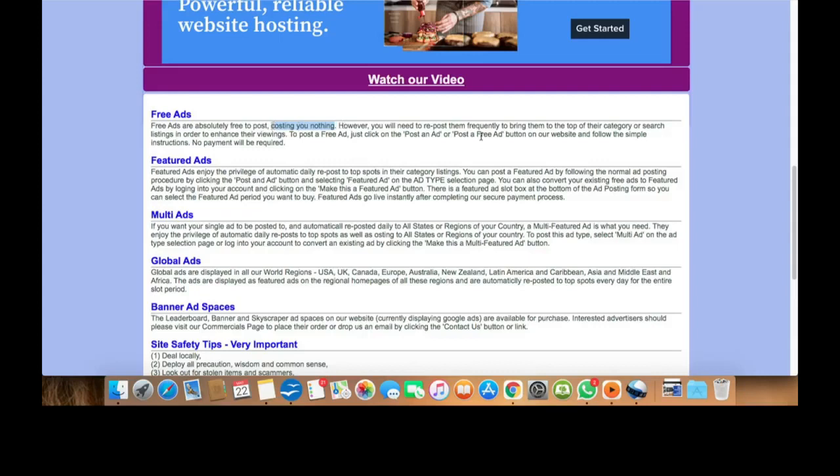However, you will need to repost. This is cool. It means that if you post this week, you can repost next week, repost next month, and you can do this frequently. It means that you can do this forever. It is free forever. I think they could have just said free forever, they just didn't want to simplify this. Repost them frequently to bring them to the top. Wow. So when you repost, you bring them to the top, even when you are doing this for free. This is cool. Or search listings in order to enhance your viewings.